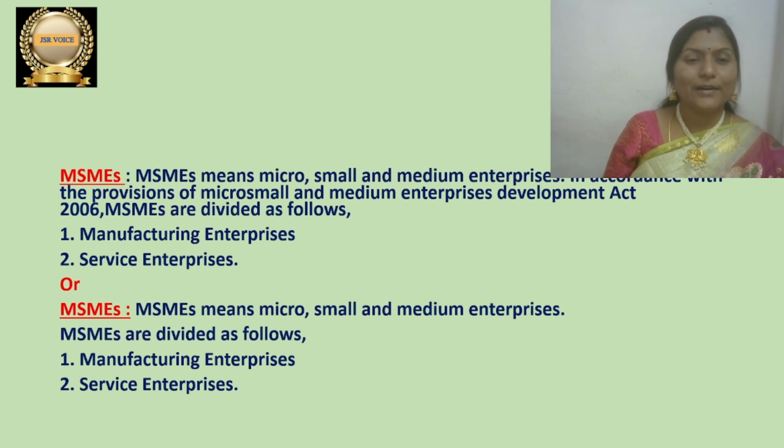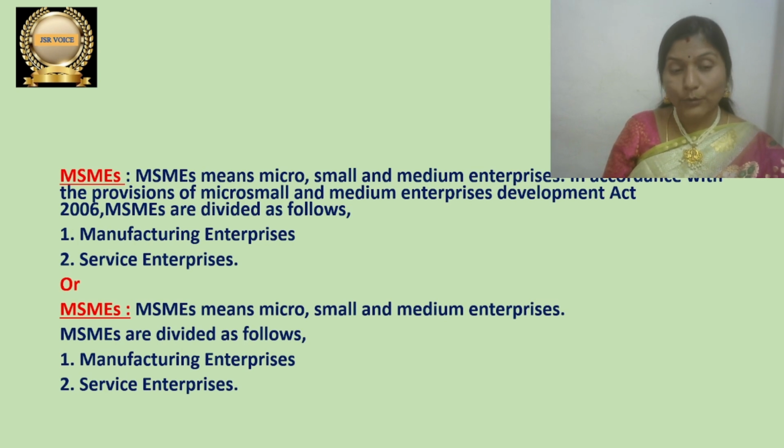These enterprises can do their business with the provisions mentioned in the MSMEs Act 2006. Under this act, MSMEs are mainly of two types: manufacturing enterprises and service enterprises.